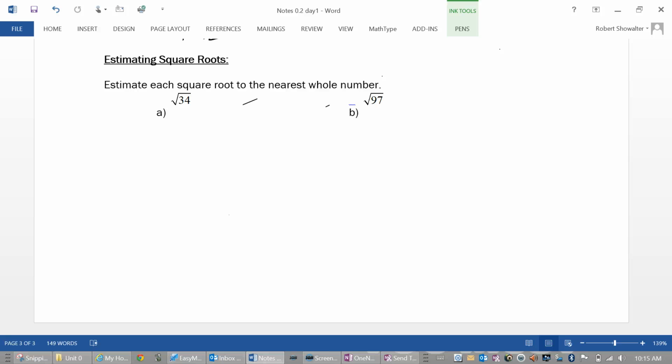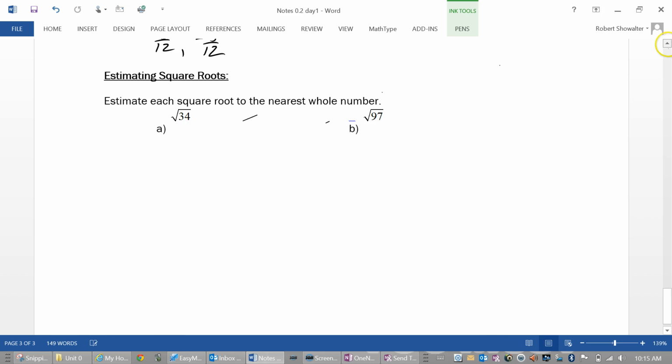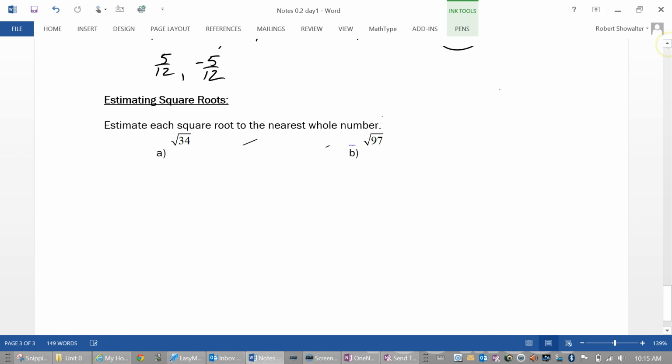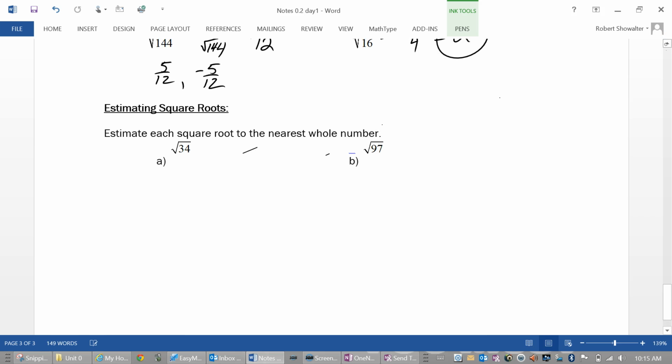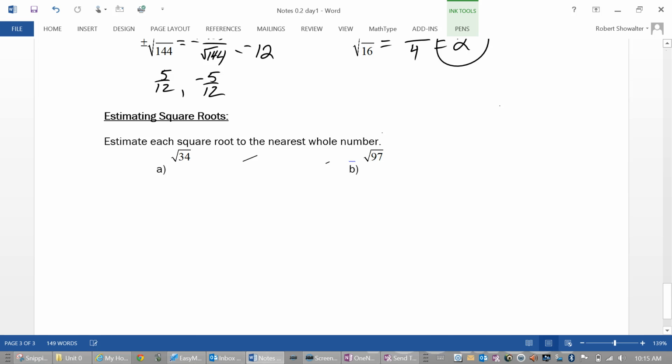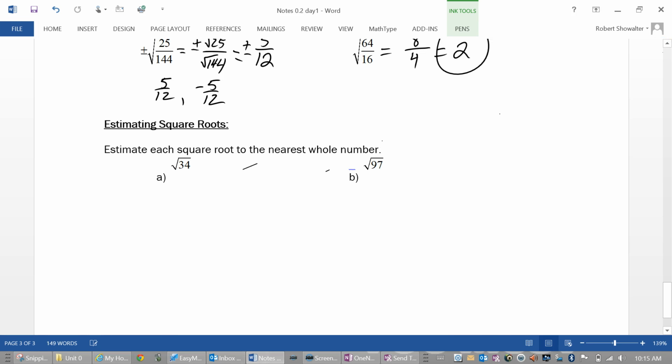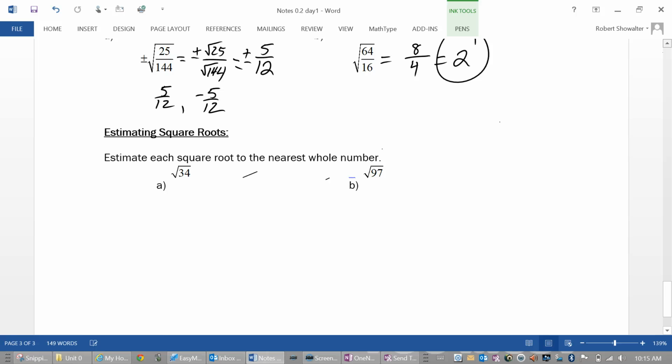Can anybody think of a second way to do that problem? Did anybody find a different way to do that? Yeah. You could divide it by 2. You could divide what by 2? 64 and 16. You could divide 64 and 16 by 2 right off the beginning. You can actually reduce the fraction right away. So if I divide numerator and denominator by 2, we get square root 32 over 8.